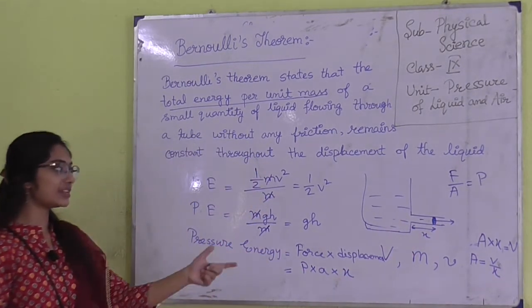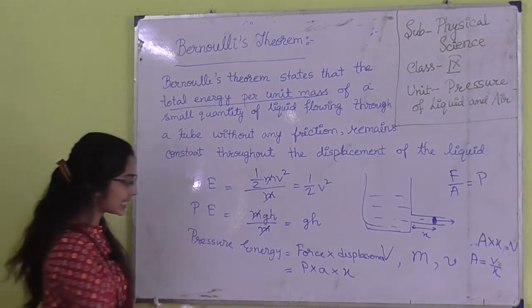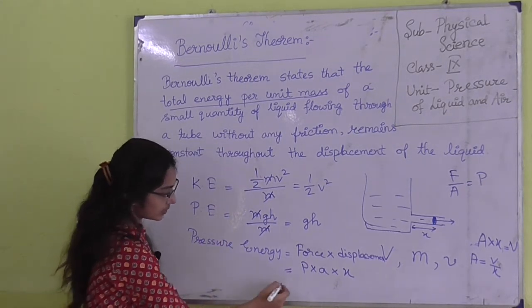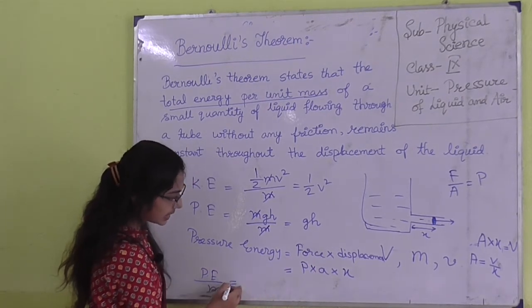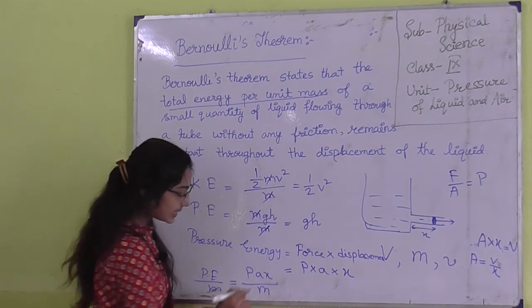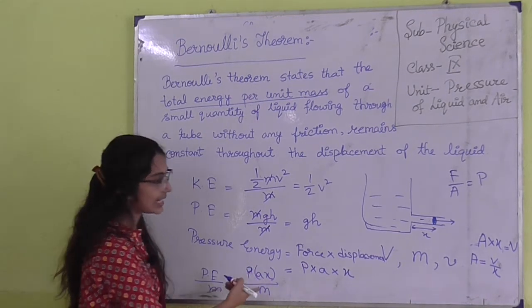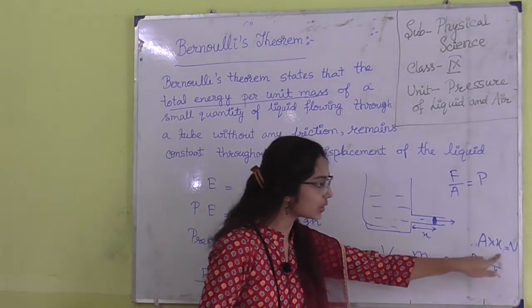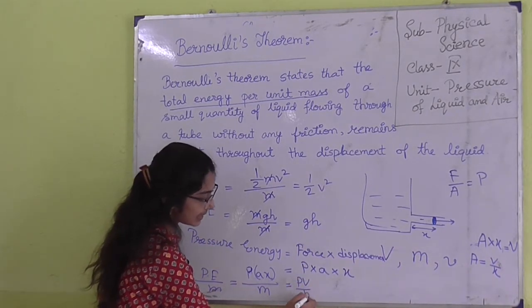So P into A into x is the pressure energy. If we consider this per unit mass, it will be divided by m. So P A x by m. Now A x, area into height, denotes the volume of the liquid. So P V divided by m.